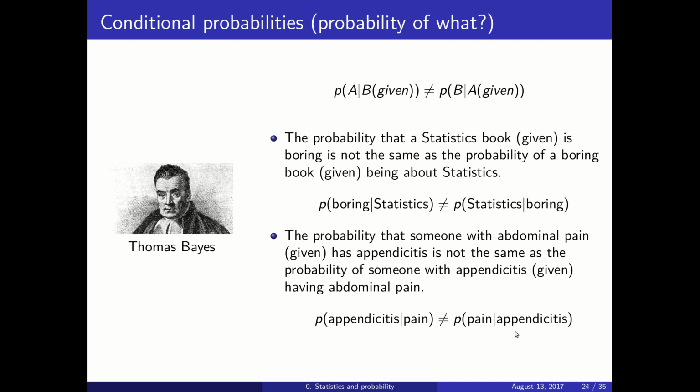If you have appendicitis, it is very likely that you have abdominal pain. If you have abdominal pain, you may or may not have appendicitis. Appendicitis is a relatively uncommon disease, and probably the source of that pain is something else. So if you have appendicitis, the probability of pain is very high. If you have pain, the probability of appendicitis is not that high.